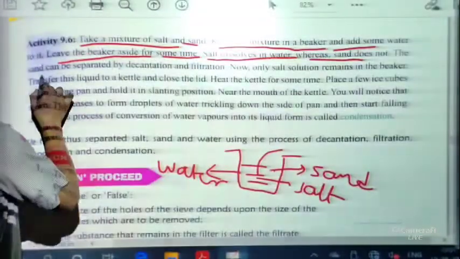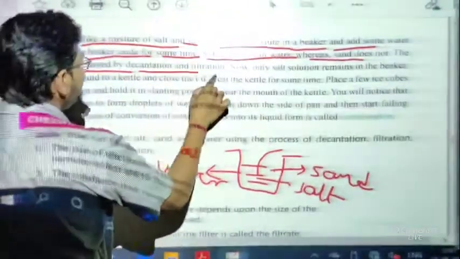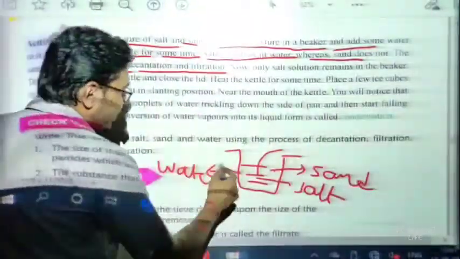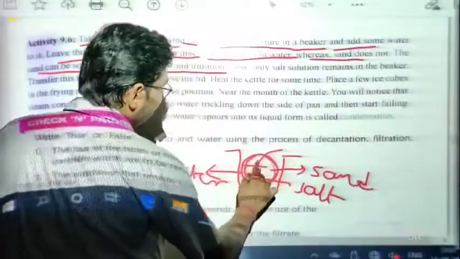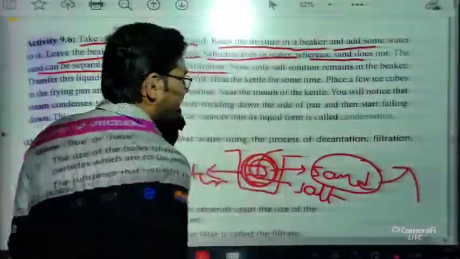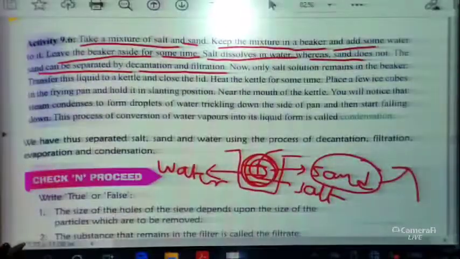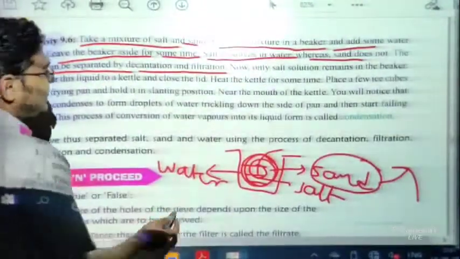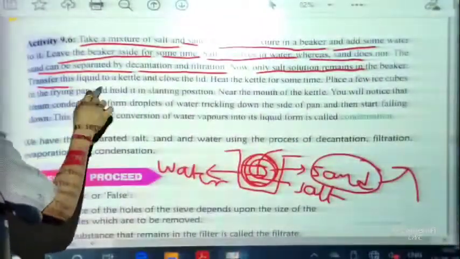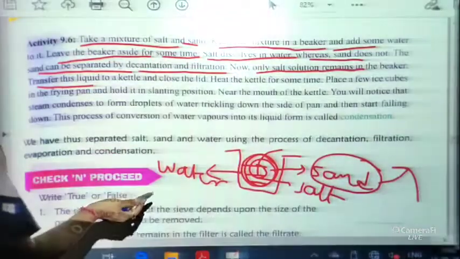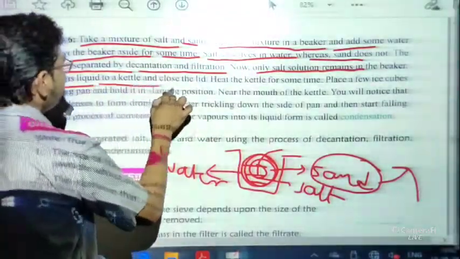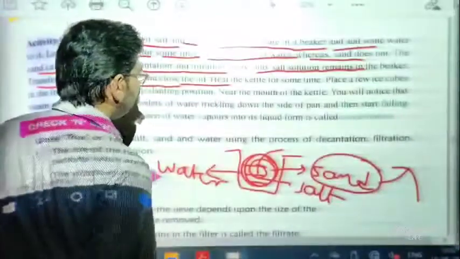Okay. Now the sand can be separated by decantation and filtration. So in this whole mixture, we can separate the sand easily by decantation method. Okay. But the water and the salt, how can we separate these two? Now only solution remains in the beaker is water and salt. Okay. Now transfer this liquid to a kettle and close the lid and heat the kettle for some time.